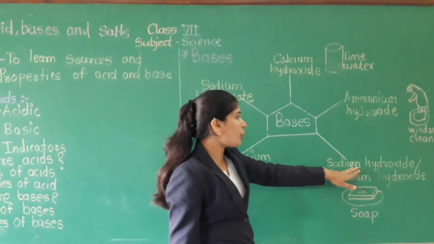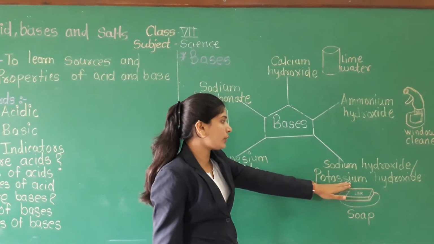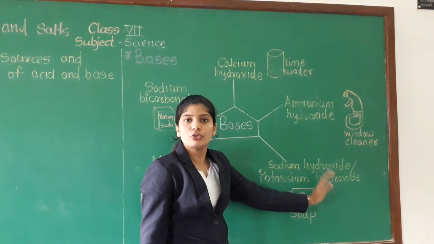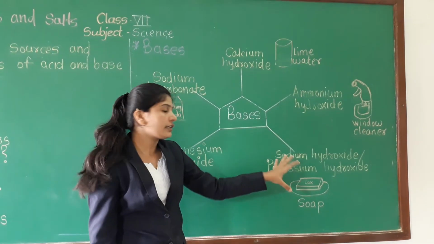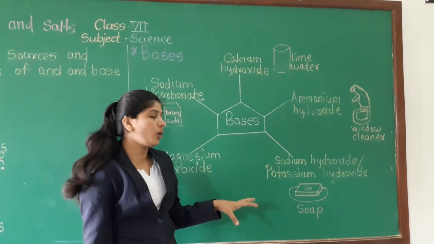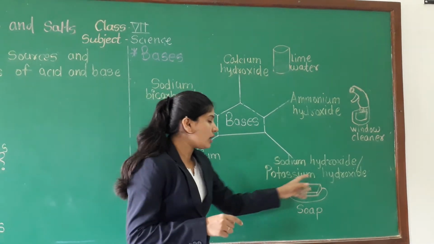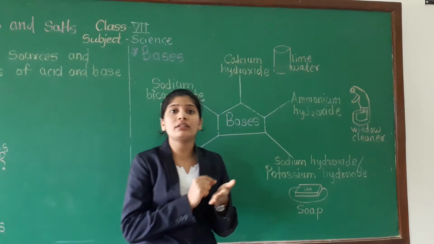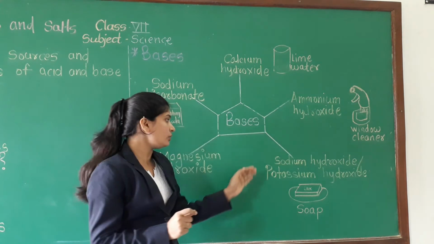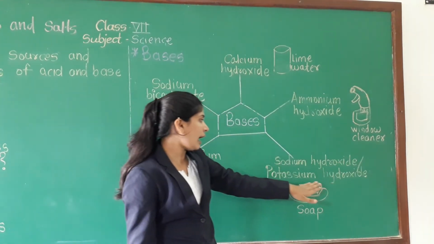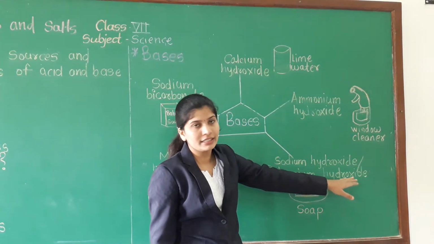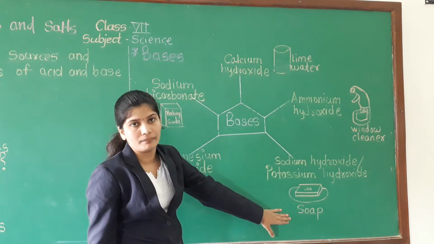Next one, sodium hydroxide or potassium hydroxide. So you can check whether these ingredients are present in soap or not. Take any soap and check the ingredients. You can find the sodium hydroxide and potassium hydroxide present in soap.